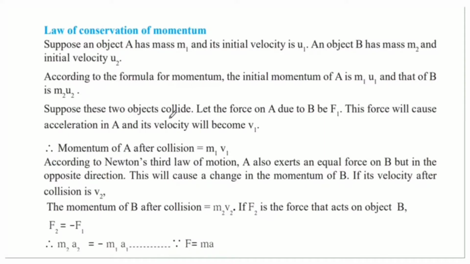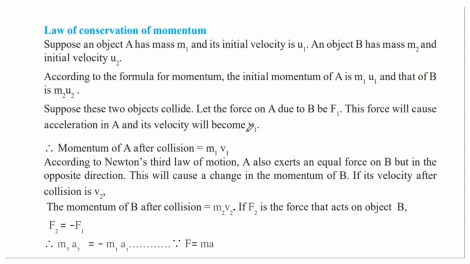Suppose these objects collide, that is, they crash into each other. Let the force on A due to B be F1. So when both the balls clash into each other, each of them exerts a force on the other ball. So the force exerted on A because of B is F1. This force will cause acceleration in A and its velocity will become v1.